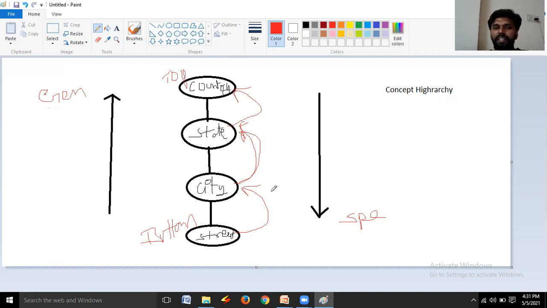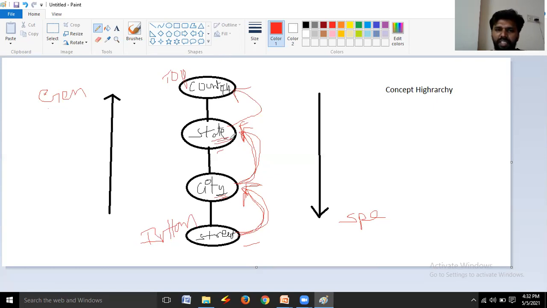Got the point? This is what replacing the lower level concepts means. Here, lower level concepts are street, city, and state. Instead of street, you may replace it with the city. Street is the lower level concept. We are replacing street with the higher level concept, city. And here city is the lower level concept. We are replacing city with the next higher level concept, that is state.